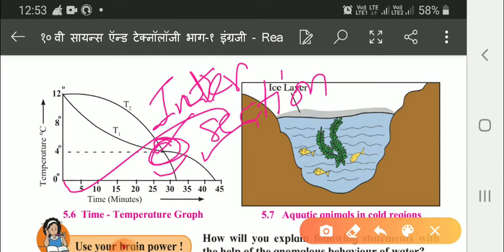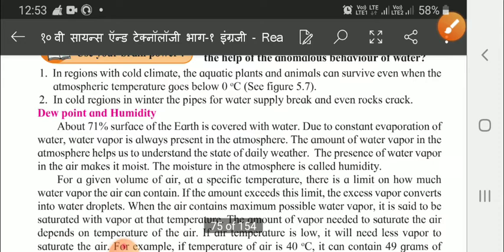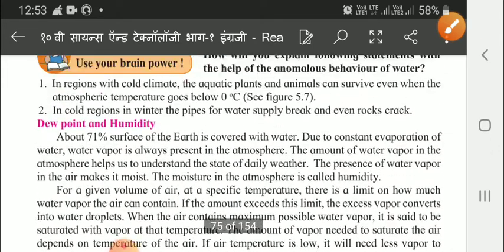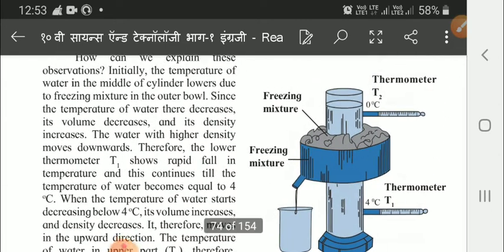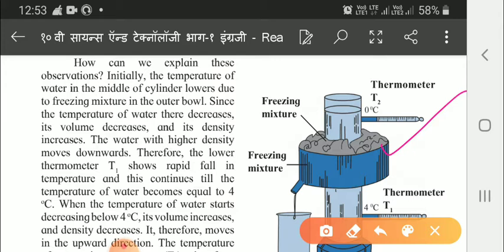Now we can see that initially the temperature of water in the middle of the cylinder lowers due to the freezing mixture in the outer bowl. Here you can see this in the diagram. Due to this the temperature changes. First the temperature of water in the middle of the cylinder lowers, because outside we can see that the freezing mixture is there.